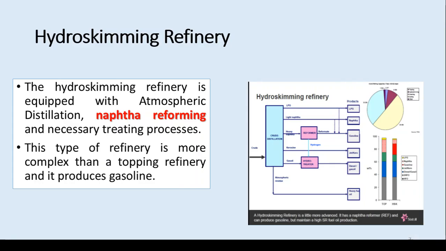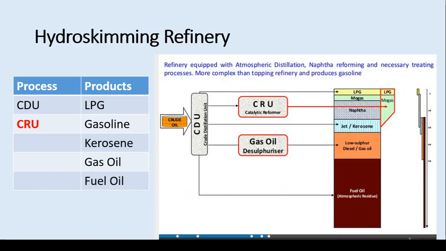Means you need a naphtha reforming. So we have one more process, that is a naphtha reforming process. Apart from that, we have almost the same product pattern except the naphtha one. So if you see, we now have a catalytic reforming unit, CRU unit, in the process. As the products, the only change is the gasoline. So apart from the naphtha, we are now producing the gasoline.